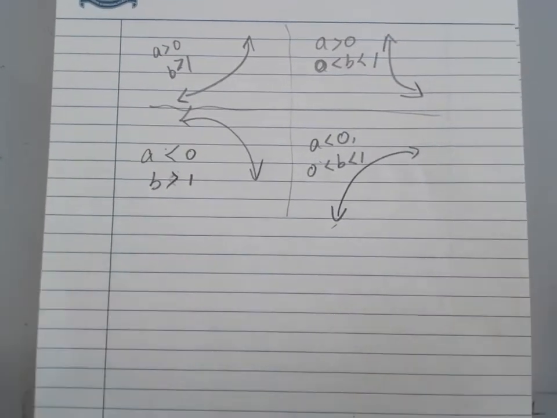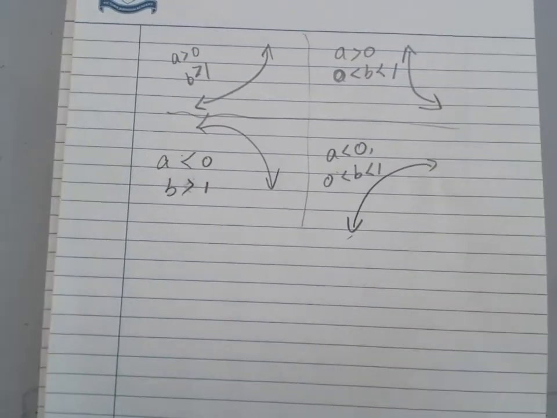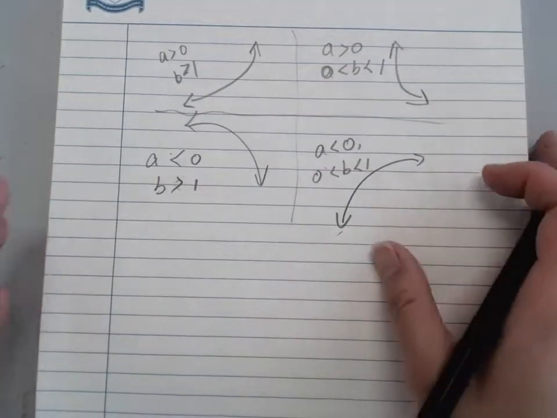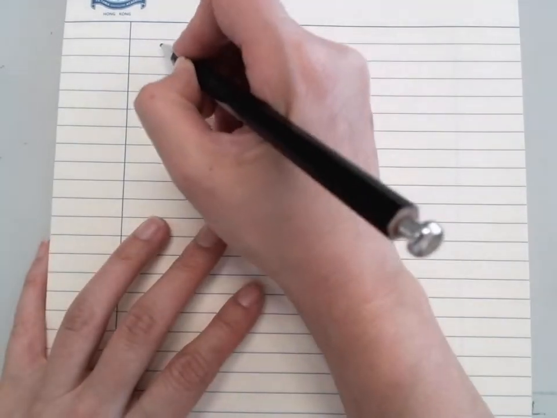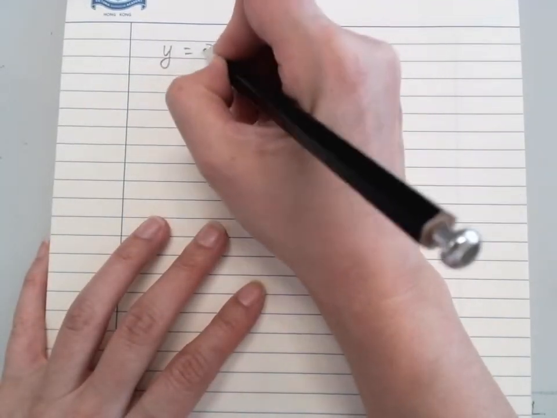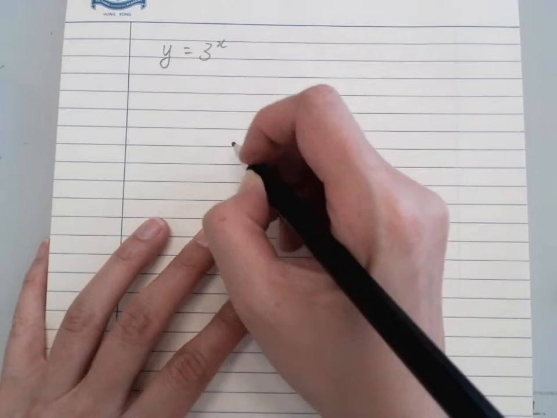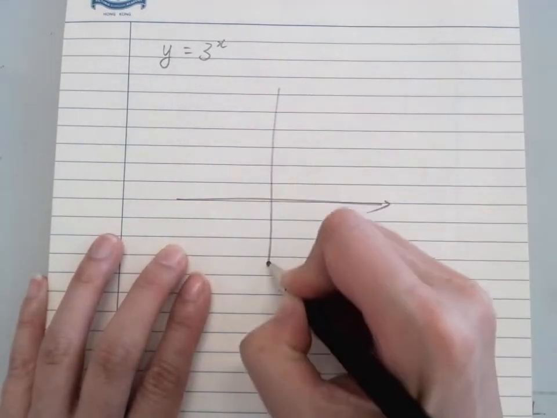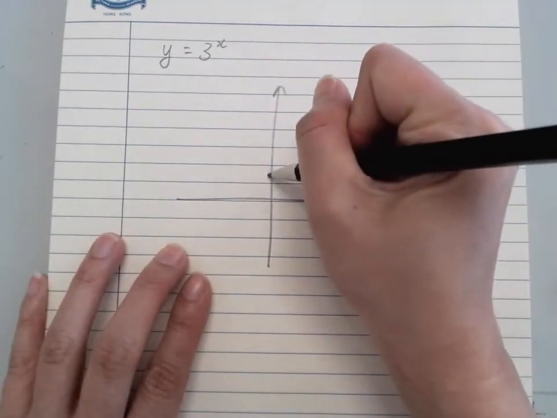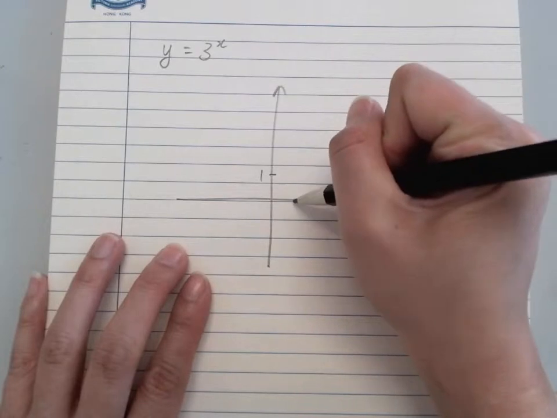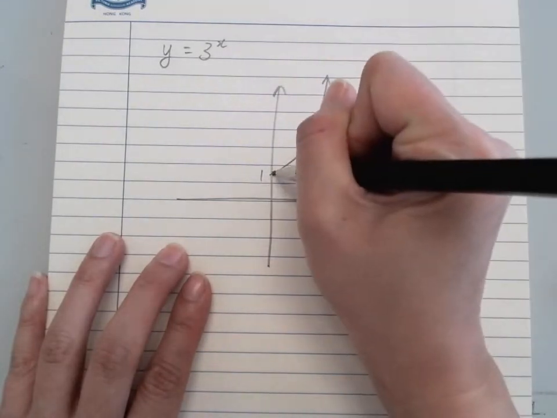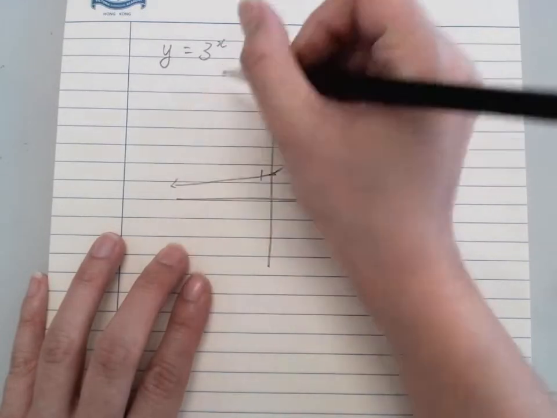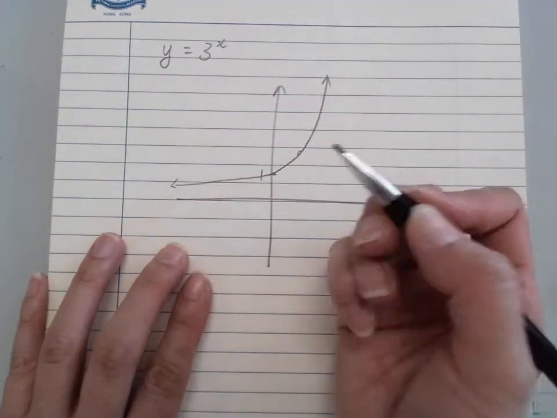From now on, we can sketch a diagram without the GDC with the given information here. So let's try a basic one. If we have y equals 3 to the power x, it should be going like this. Remember, when x equals 0, it has to be 1, and then x equals 1 is 3, and then it is exponential growth. And because d is 0, the asymptote is 0.